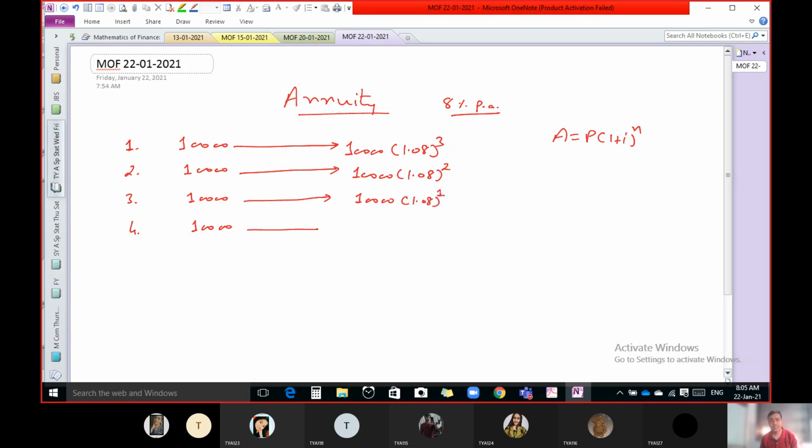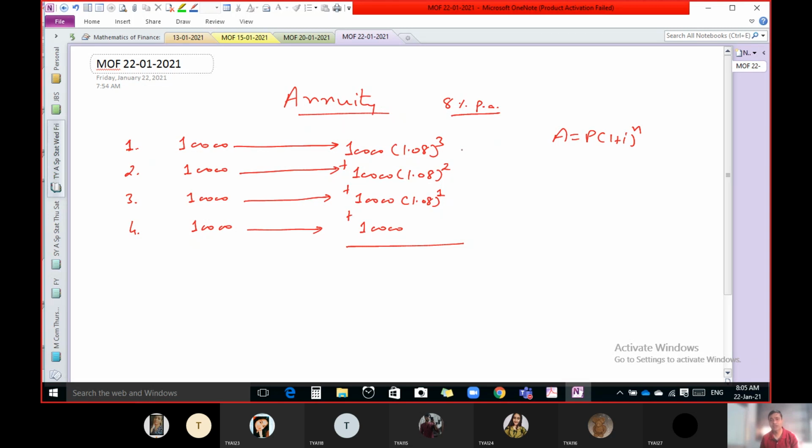And this is the investment at the end of the fourth year, and he wants the total amount at the end of 4 years, so he gets nothing except this 10,000. You can write 1.08 raised to 0, but anything raised to 0 is 1. So the total of these 4 values is the total amount at the end of 4 years. That is the answer.